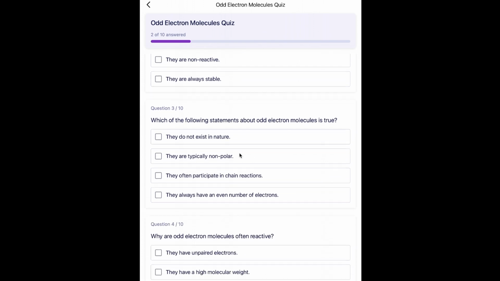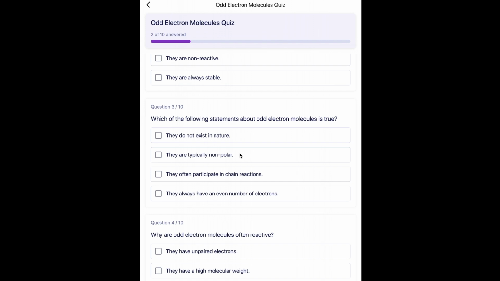Next question is, which of the following statements about odd electron molecules is true? The options are, they do not exist in nature, they are typically non-polar, they often participate in chain reaction, and they always have an even number of electrons. So, as we know, odd electron molecules have unpaired electrons, making them free radicals. These free radicals are highly reactive and can initiate or propagate chain reactions. So the answer will be C. They often participate in chain reaction.